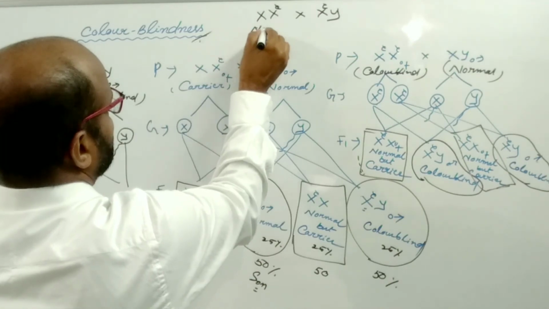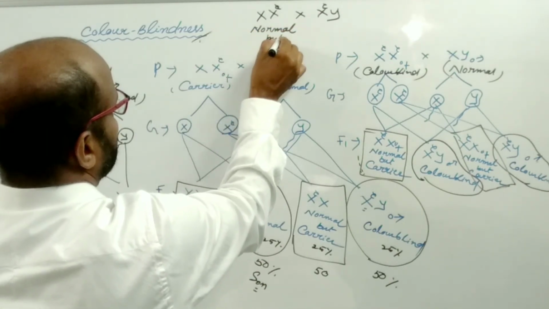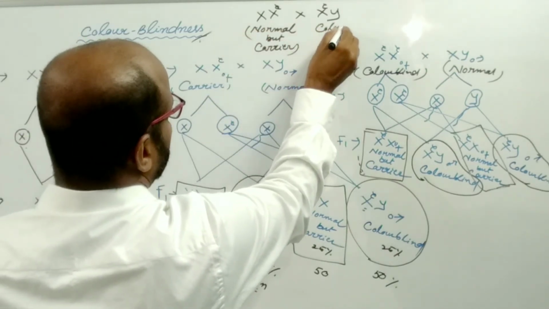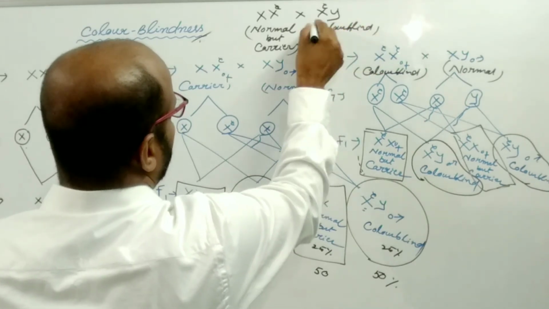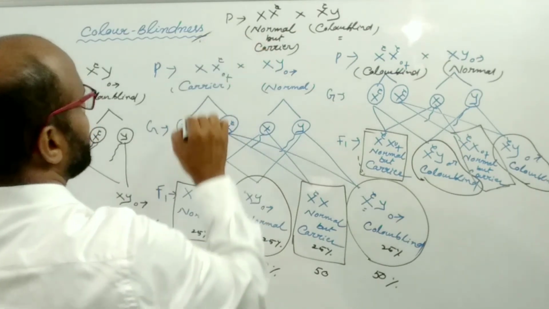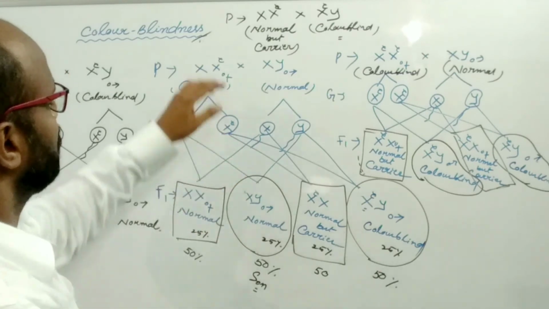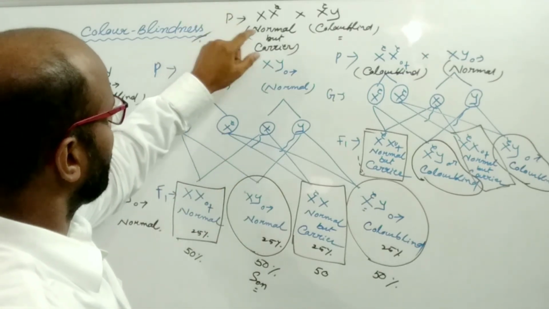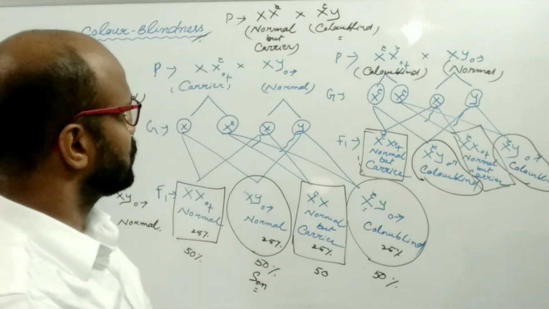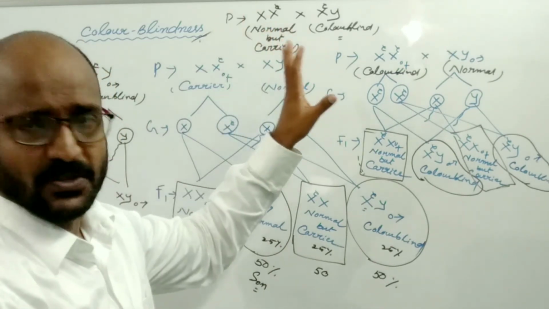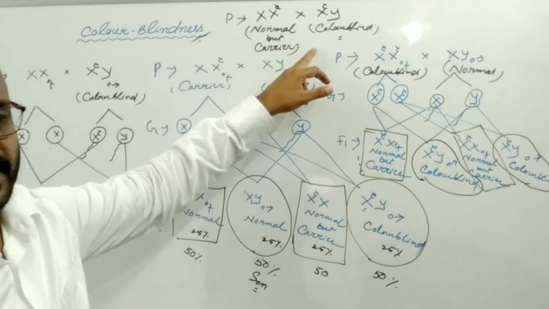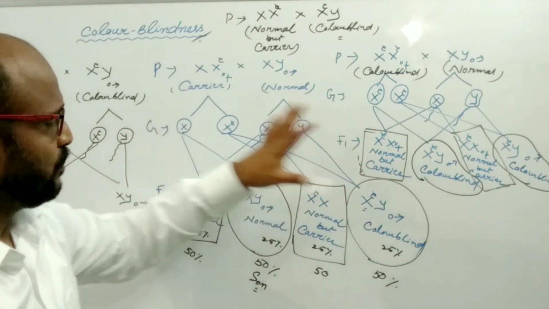Suppose this is the normal but carrier, and this is the color blind. So what happens in the F1 generation if the marriage takes place between the carrier female and the color blind male? I request you all to do this cross yourself. So these are three different cases, and this is another case. So there are four different types of possible events.